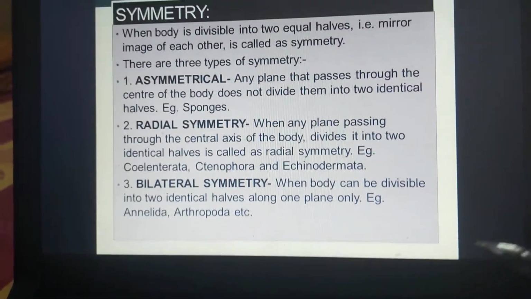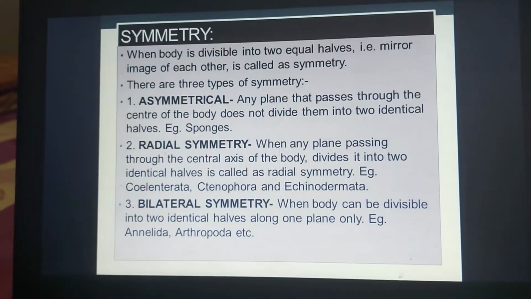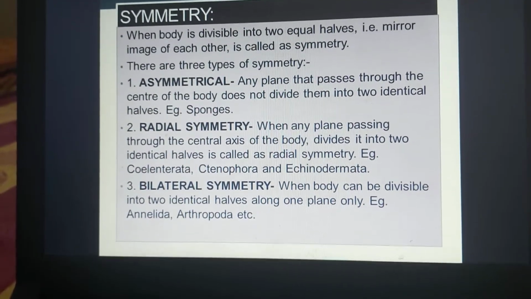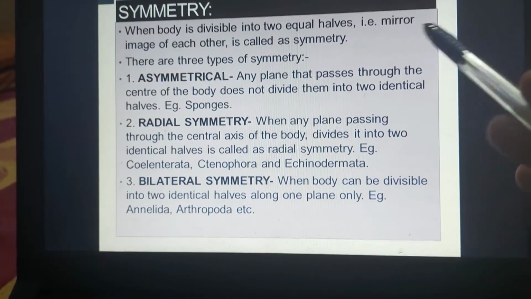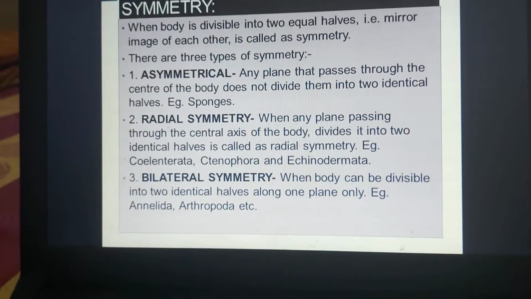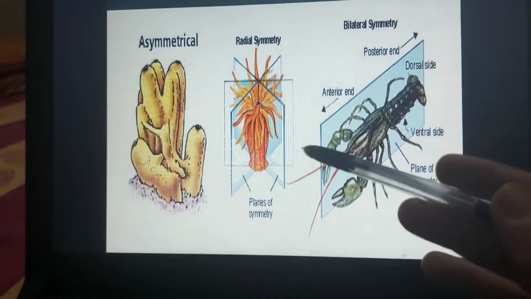Next one is symmetry. First of all, we should understand what symmetry is. When the body is divisible into two equal halves that are mirror images of each other, this is called symmetry. So let's understand this. You can look at this organism.